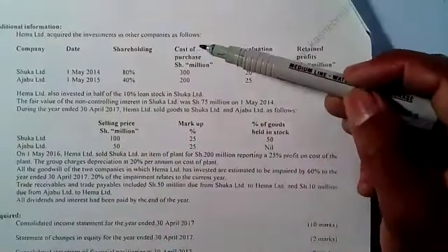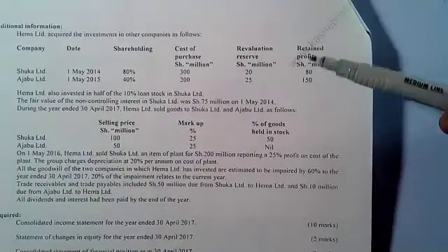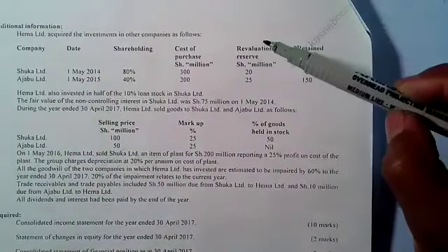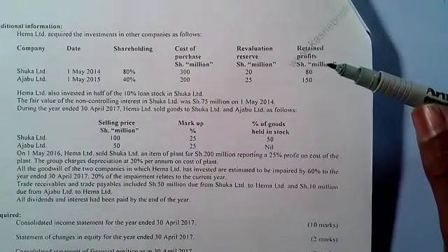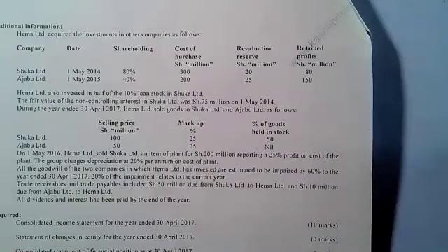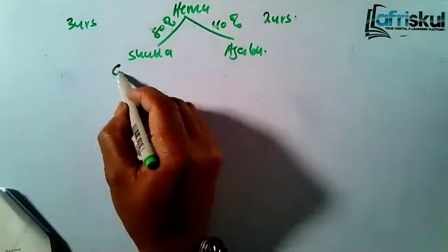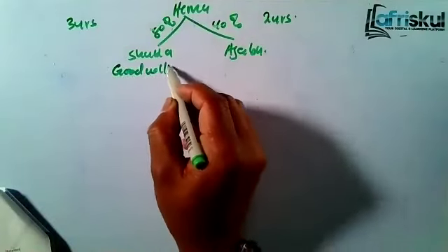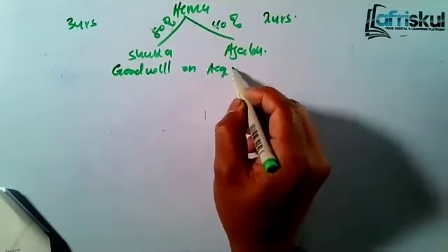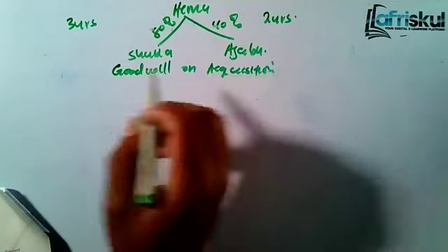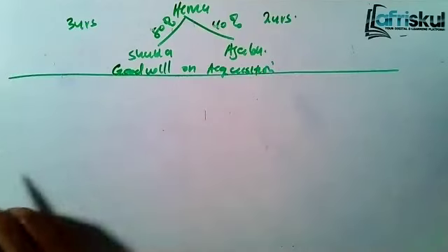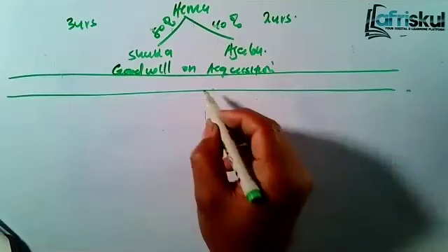Then another thing we are given there is the cost of purchase, that's the purchase consideration, the revaluation reserve, and the retained earnings. So whenever you're given the revaluation reserves and the pre-acquisition retained earnings, the examiner wants you to compute what we call the goodwill. How do we get the goodwill? So let's compute the goodwill on acquisition. In an exam, you can ignore it, because it will be hectic for most of you to get it correctly. So we have Shuka